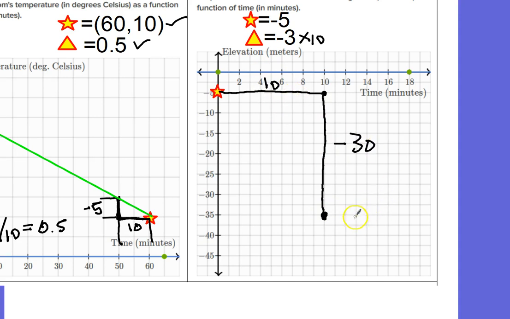So let's double check my slope. It's -30 over 10. And incidentally, this is 30. From here to here is 30. And from here to here is 10. So it's 30 over 10. So that's 3. And he started out at -5, so everything is good.